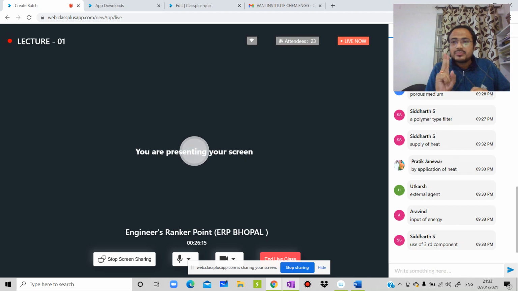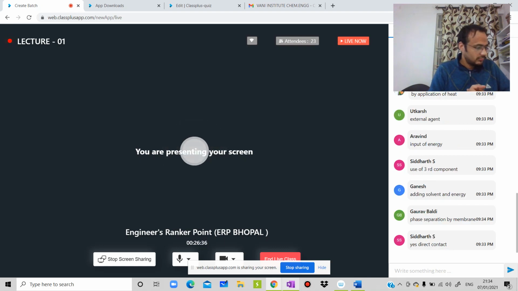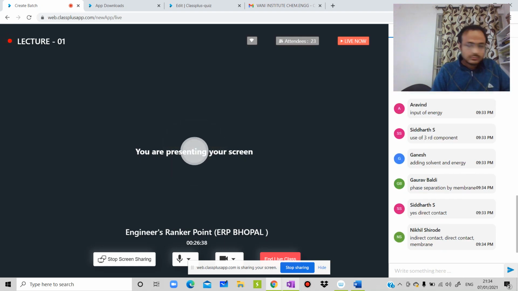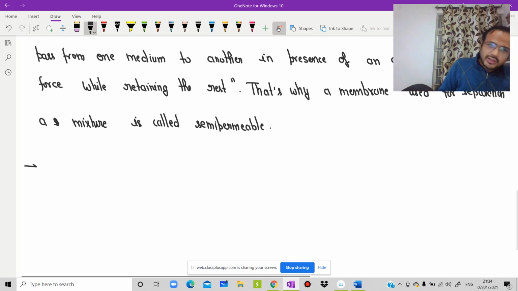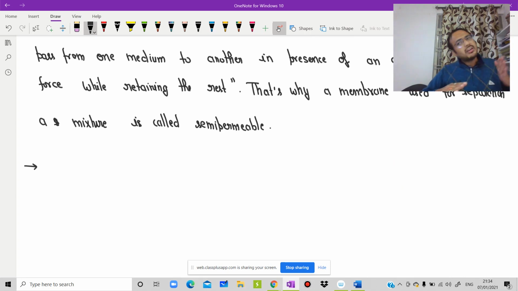Again, you are going in the right direction. Those two methods, adding solvent or supply, come under a special case. I told you three cases: direct contact, indirect contact, and the membrane one. Try to remember that out of these three, in our GATE syllabus we have one, and this one is going to be added. Is it clear? We are going in the forward direction, but we are going to delete the backward one.